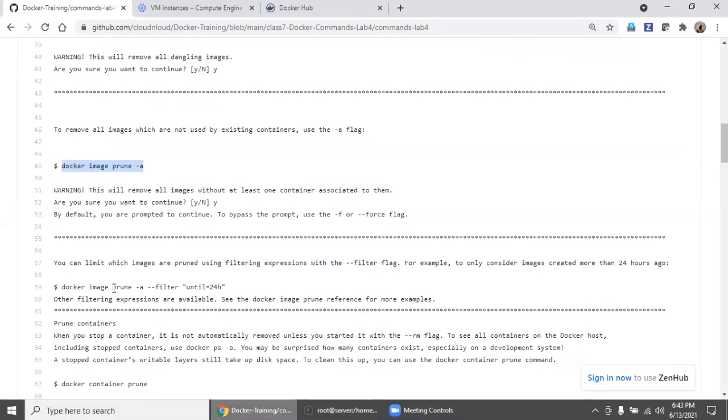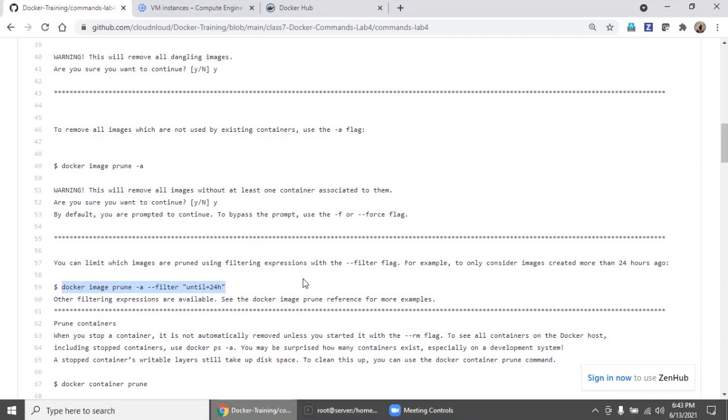With docker image prune, you may not want to touch images less than 24 hours old, or more than 24 hours old. So you need some flag, and you can apply a filter for 24 hours.